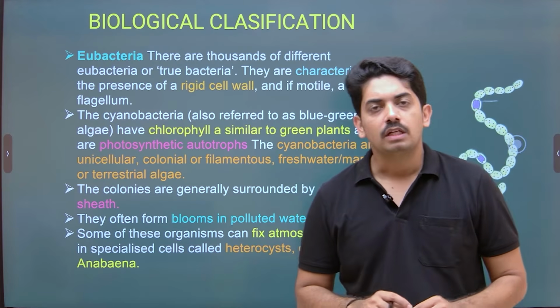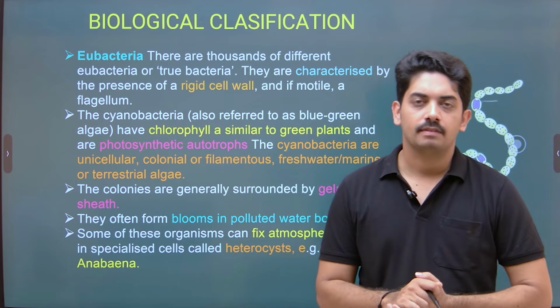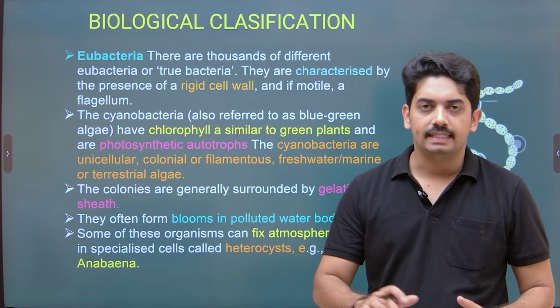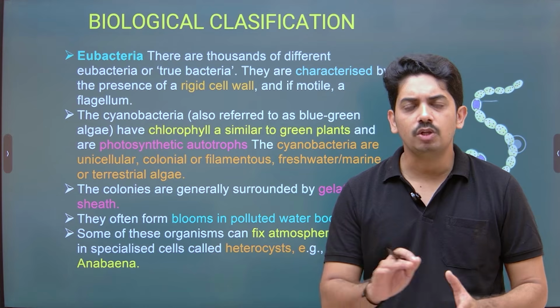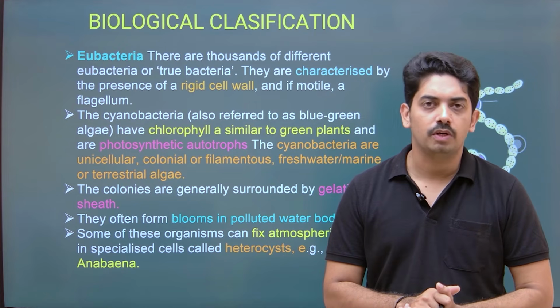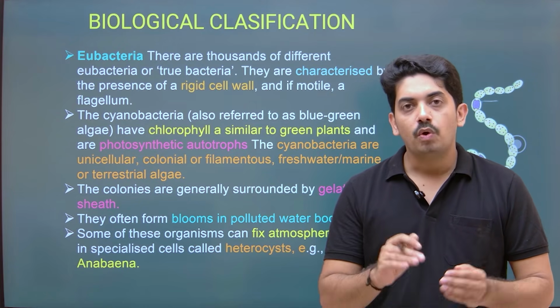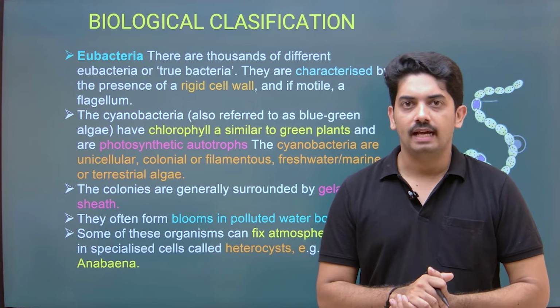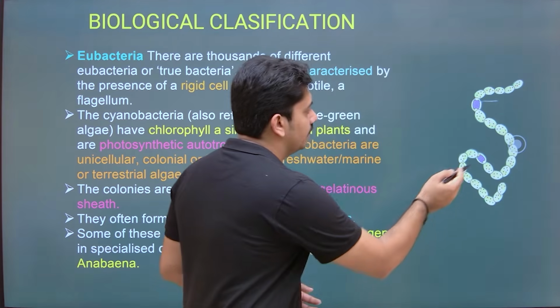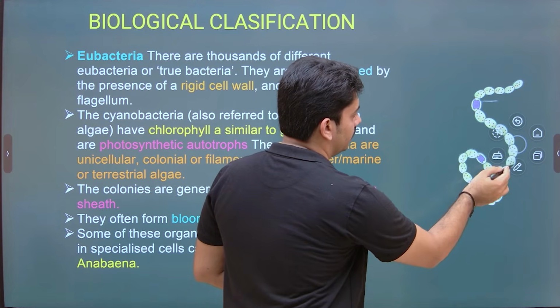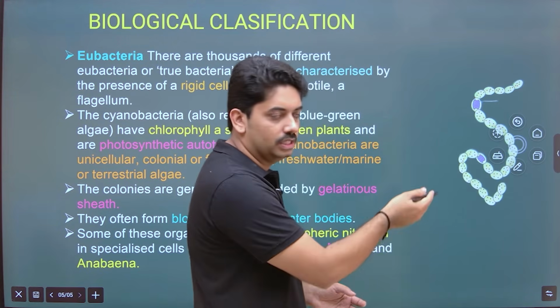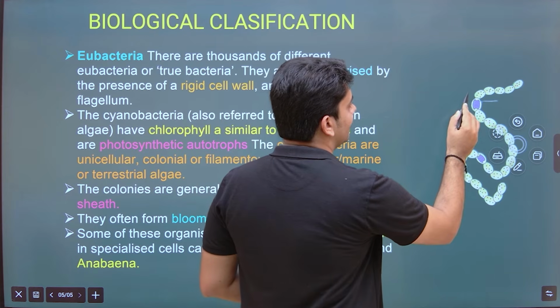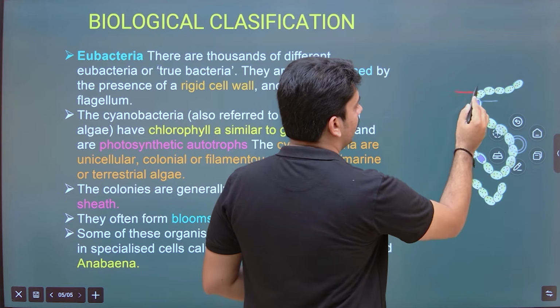Now coming to eubacteria. These are some common bacteria. A very common example of eubacteria is photoautotrophic bacteria like Nostoc and Anabaena. Here the picture is given, just observe. There are some details about this picture. Here you can see the organisms.